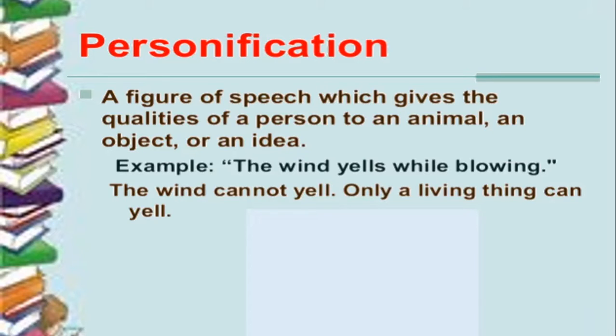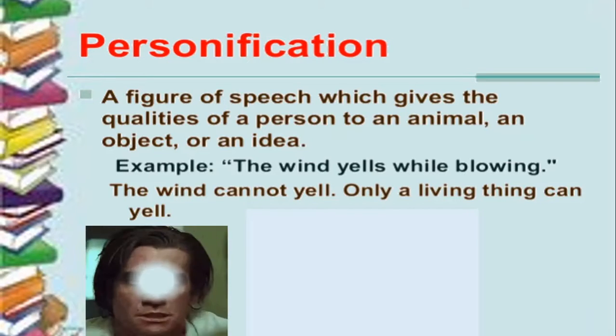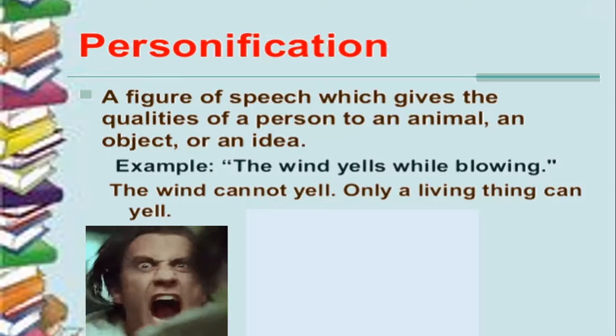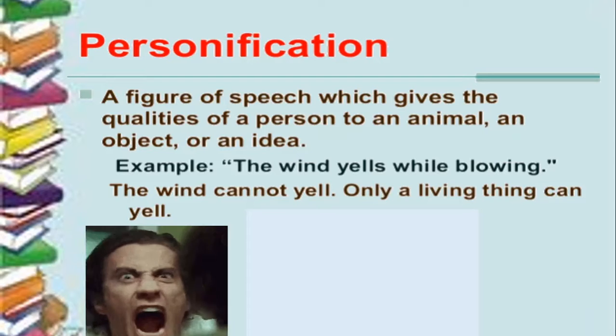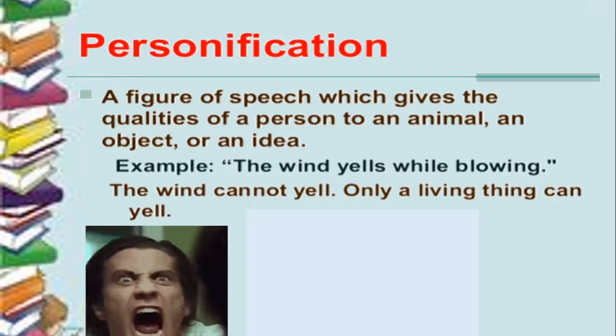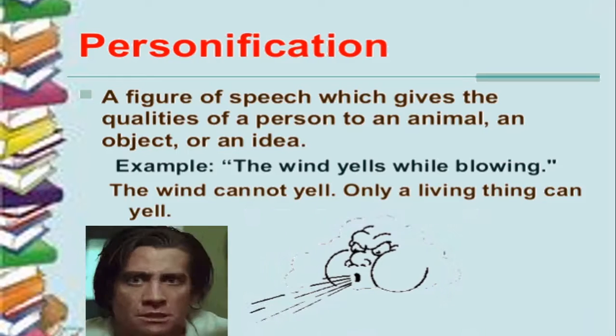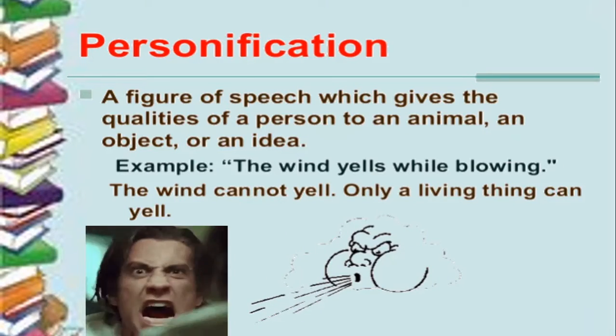Look at the example: the wind yells while blowing. Only a human being can yell. You can see this person yelling. Yelling means screaming loudly. Only a human being, people like you and me, can yell. Winds cannot yell at all. So it is an example of personification. Let us look at some more examples quickly.